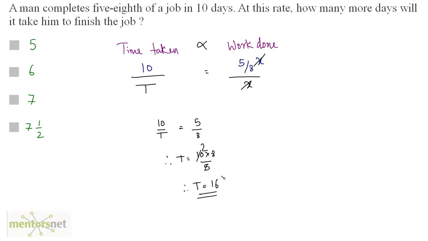So 16 is the complete time taken to do the complete work, the total time, right? But we have been asked how many more days will it take him to finish the job. So in 10 days he did 5/8 of the work. So the days remaining to complete the total work is total minus 10. So 16 minus 10, that is equal to 6. So 6 days will be the time taken by this man to complete the remaining work. So option B is the correct answer.